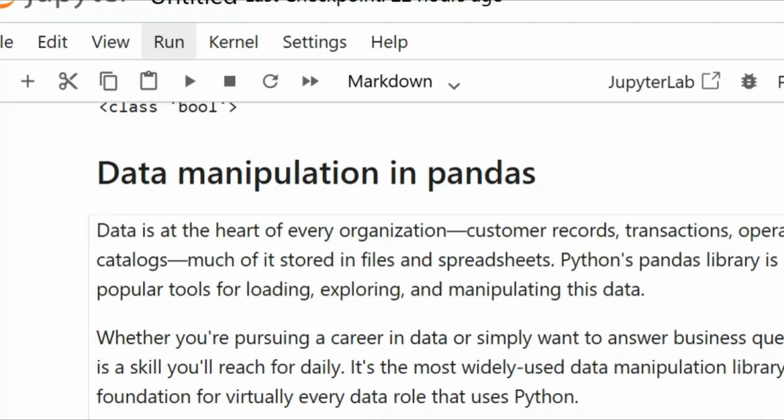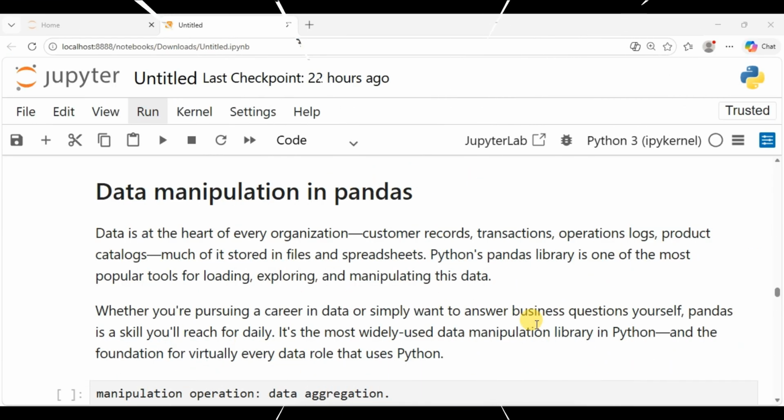Some people get confused when working with large data sets. During analysis, they find it difficult to analyze the data set. Data is the heart of every organization. Customer records, transactions, operation logs, product catalogs, much of it is stored in files and spreadsheets.